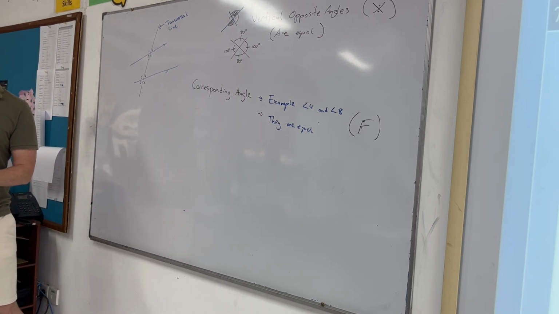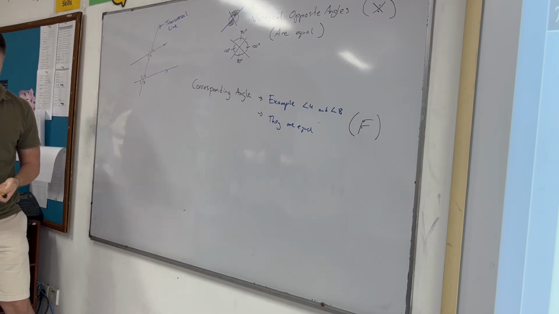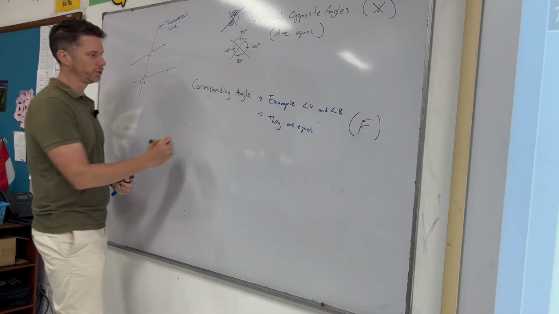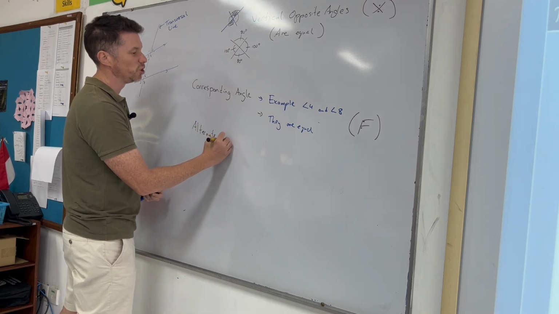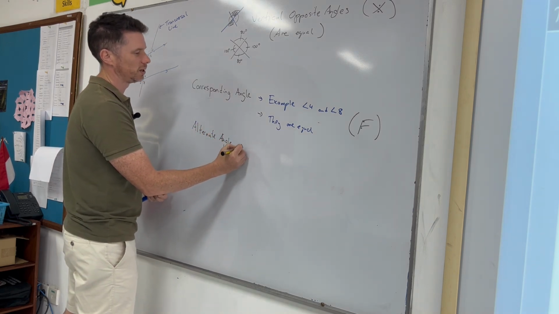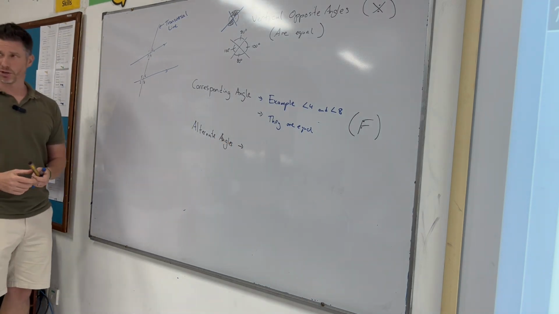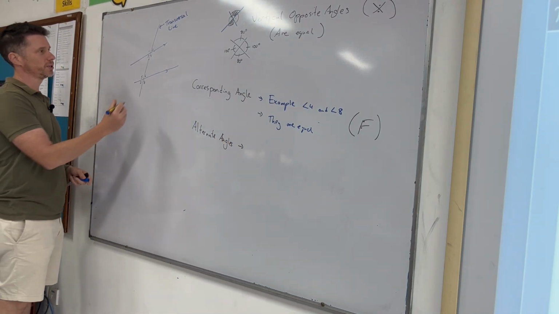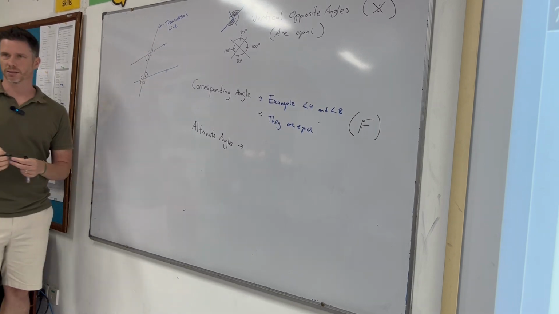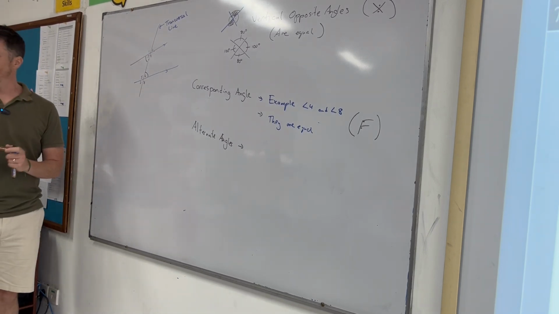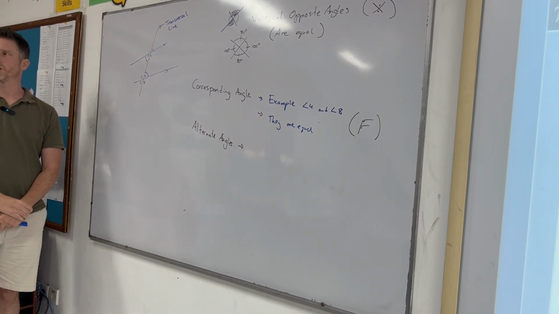There's 2 more types of angles that are created in this. So we've vertically opposite, we've corresponding, and we have alternate. Alternate angles. So an example of alternate, I'll show you what they are first. A 6 here and 3 would be alternate angles. 6 and 3. So now, why have they got a special relationship? Why do you think? Shia?